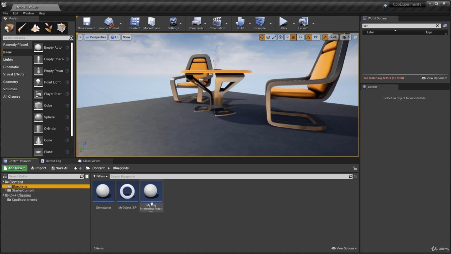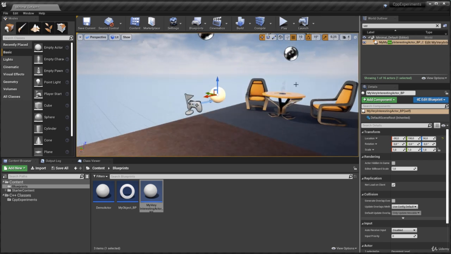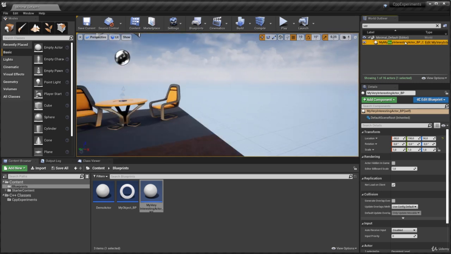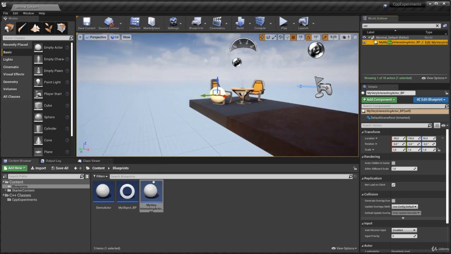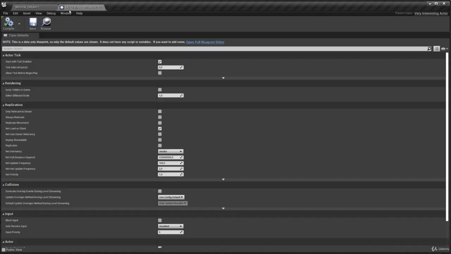Now if I go to blueprints and I drag out a very interesting actor, okay, the blueprint version of that, you can see that the handles do show up. And again, I can press F to frame up on that, or I can double click on that to frame up on that as well. So let's open that blueprint up to see what's going on. And I'll click open full blueprint editor.